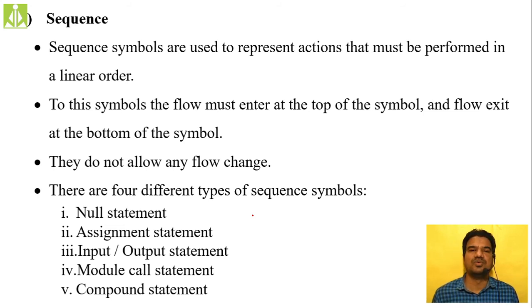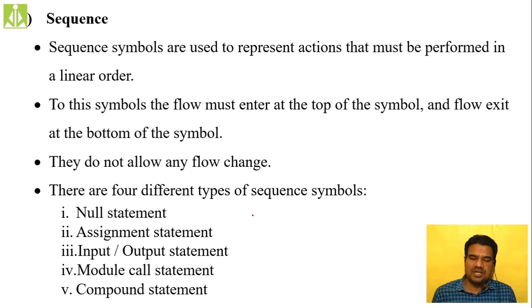In simple terms, all sequential statements will be performed in a linear order, one after the other. For these symbols, the flow must enter at the top of the symbol and exit at the bottom of the symbol.